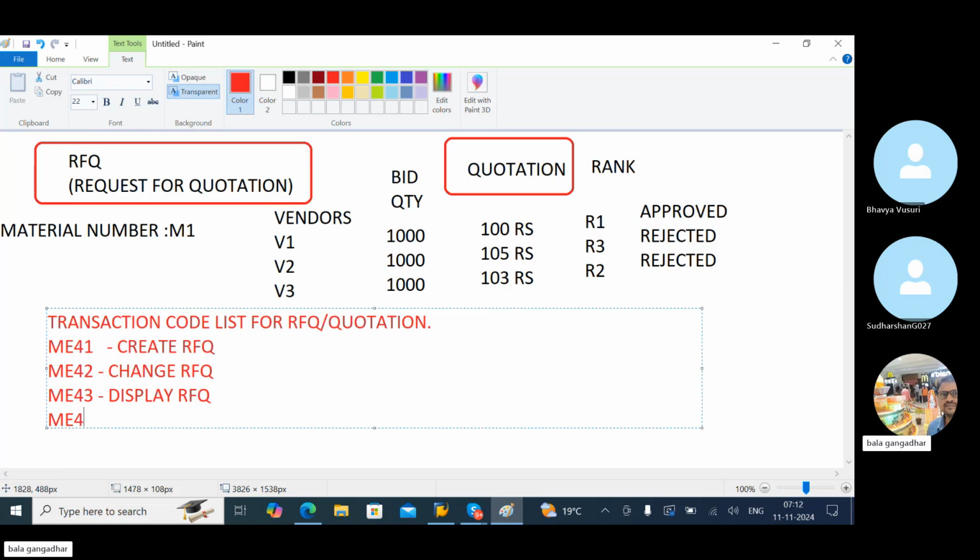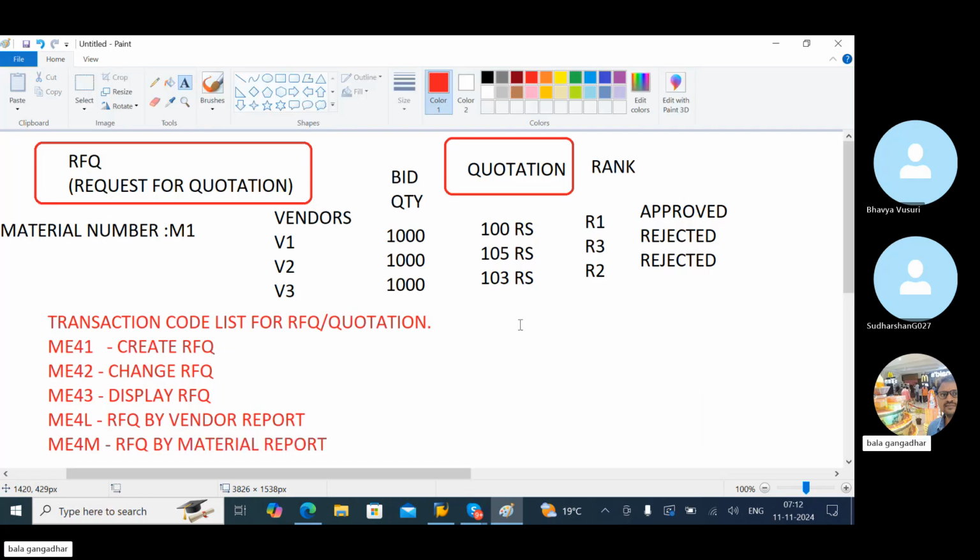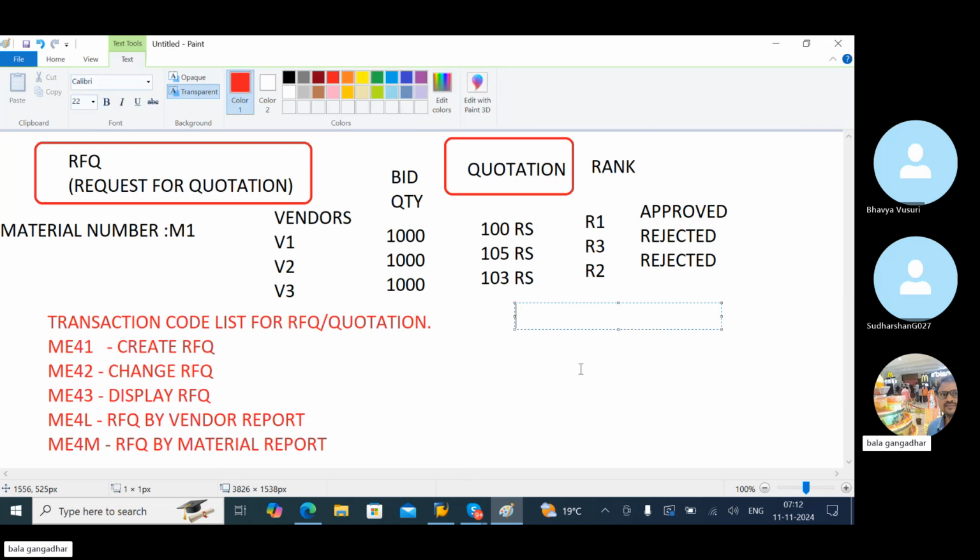ME4L, RFQ by vendor report. ME4M, RFQ by material report.